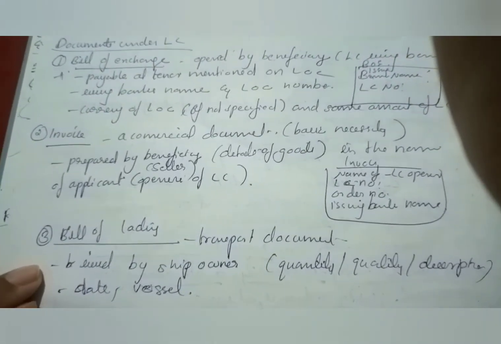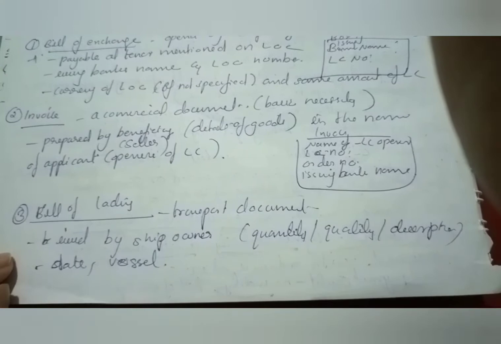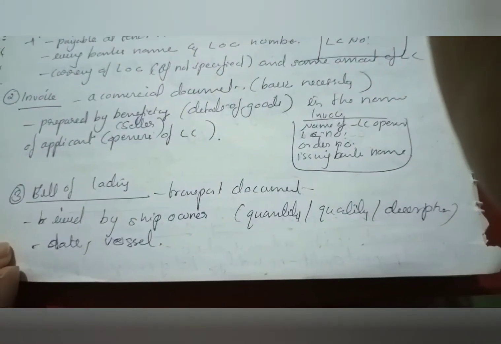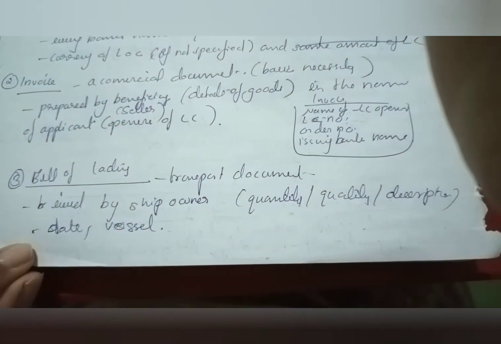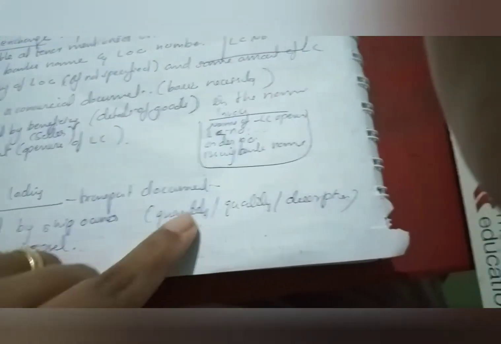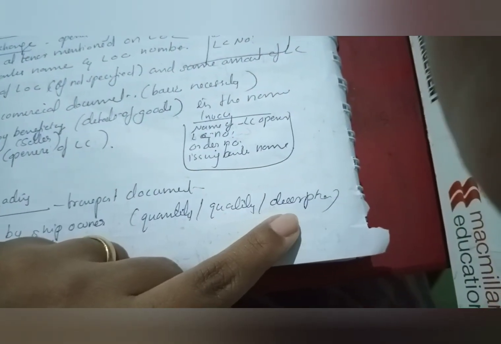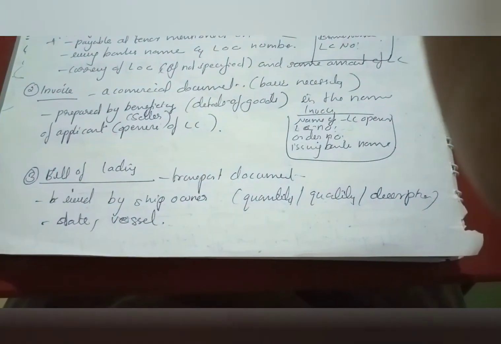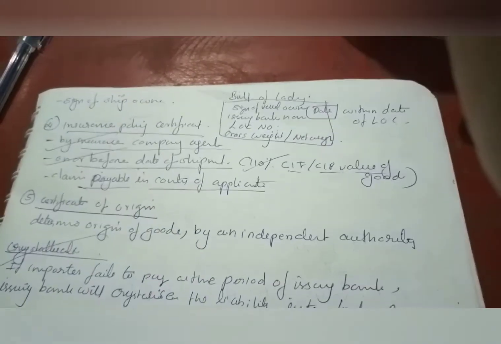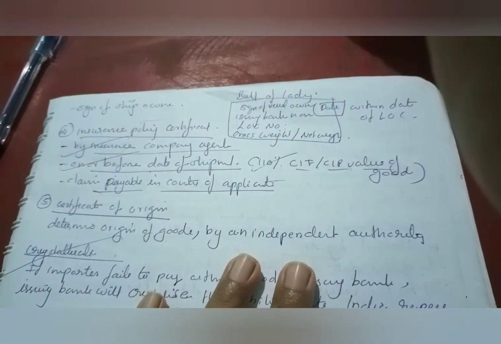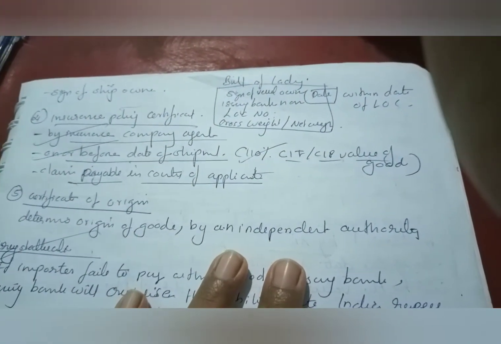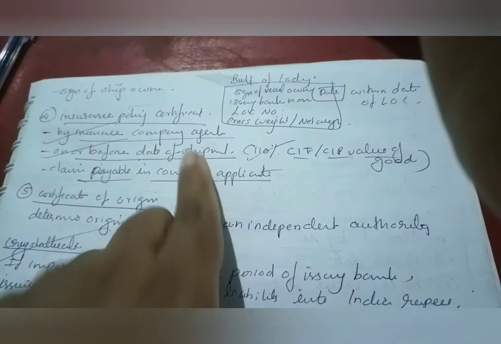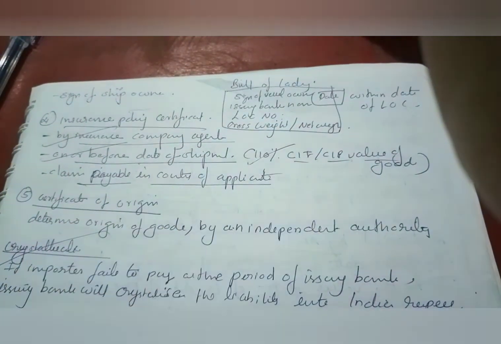Next, the third document is the bill of lading. It's a transport document and is issued by the ship owner. It has date, vessel name, quantity, quality, etc., and a description of all these are present in the bill of lading. It's a shipping document. The bill of lading also has the signature of the ship owner. Gross weight and net weight are also present.